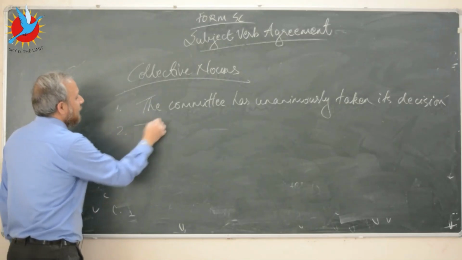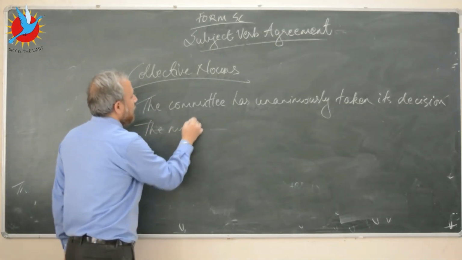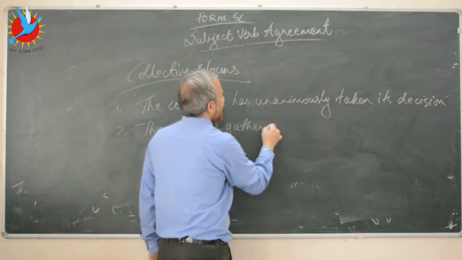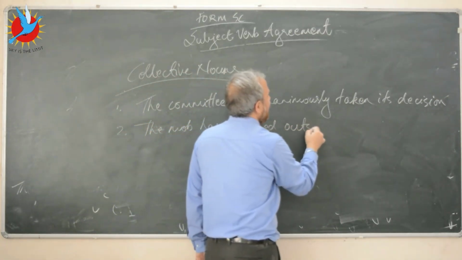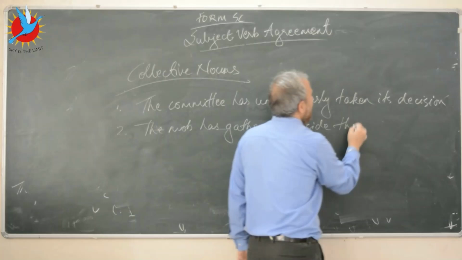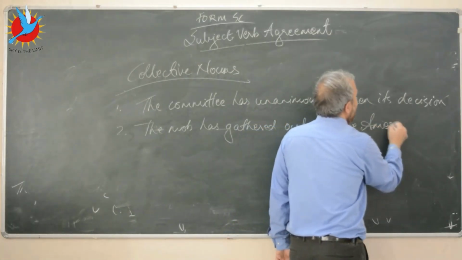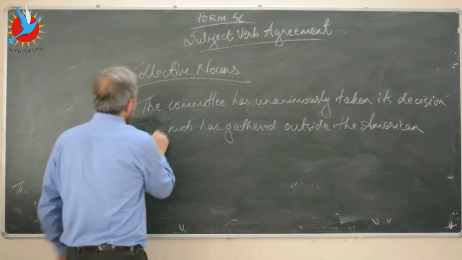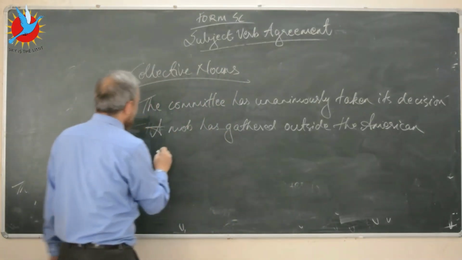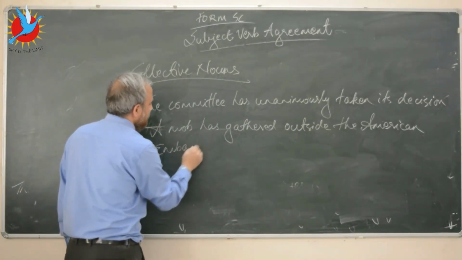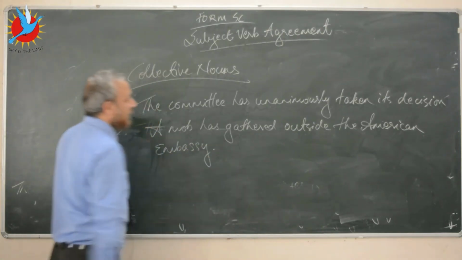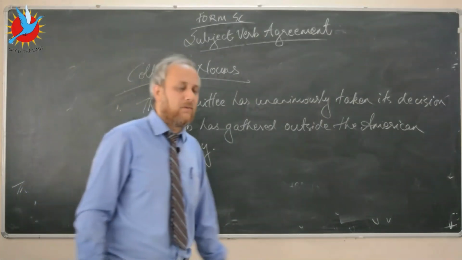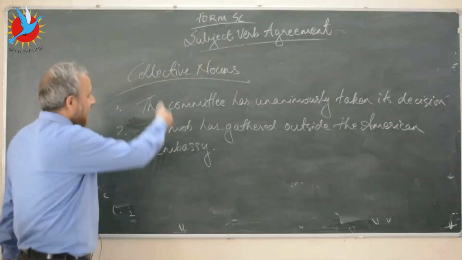Or let's say the mob has gathered outside the American embassy. You could have used the as well, that wasn't a problem, but anyway, so let's look at these two sentences.